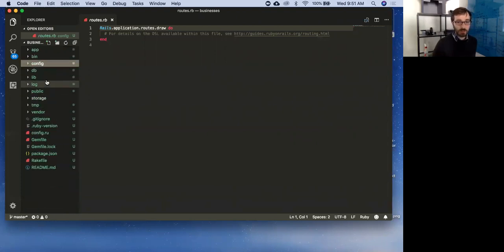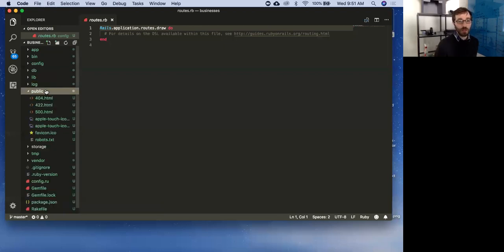Let's see, what else? Lib is if we're pulling in any third-party libraries, we will put them in our lib folder. Our log is going to keep track of all of our log files for us. Public is still the same. Any assets that we want to deliver unmodified, that we don't need to touch, will live in public.